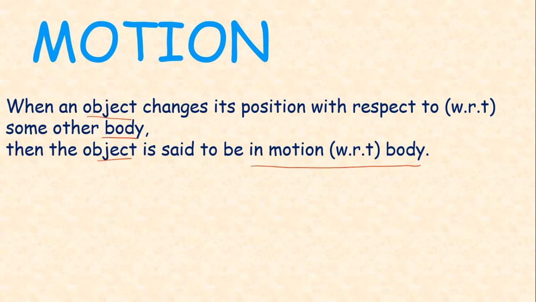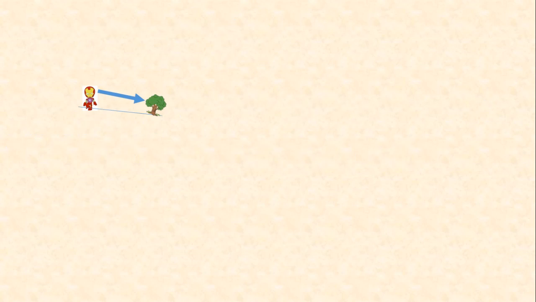Some people might feel this is very confusing, so for those I have made a small animation. Please concentrate on that. Again, let's see the definition. When an object changes its position with respect to some other body, then the object is said to be in motion with respect to that body. Let's consider this is, suppose, an object. This is a tree. A person is watching a tree. We are considering this tree to be an object for us. This is the object, and this is, suppose, a body.